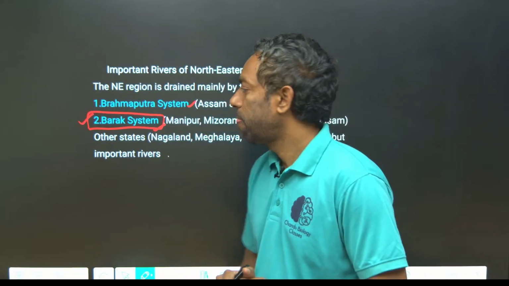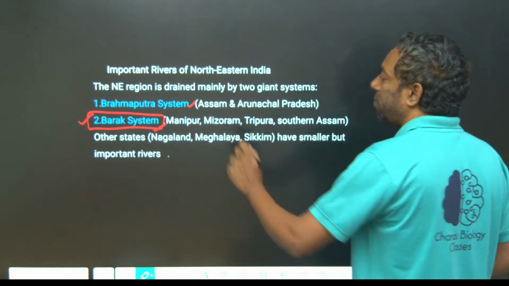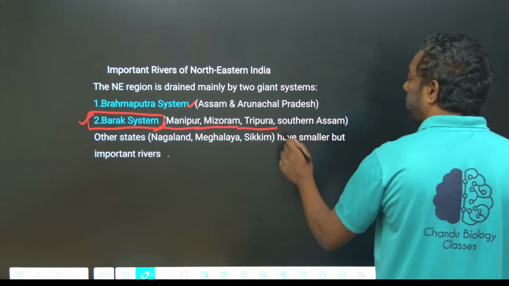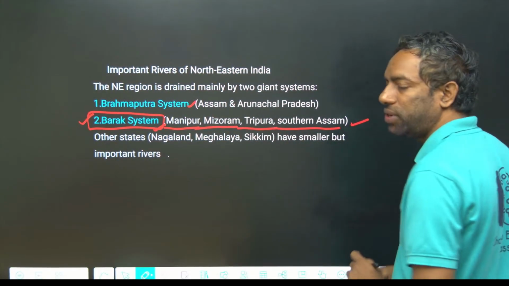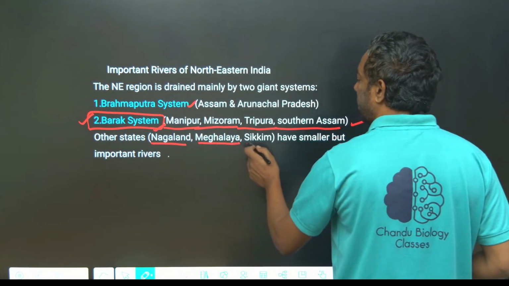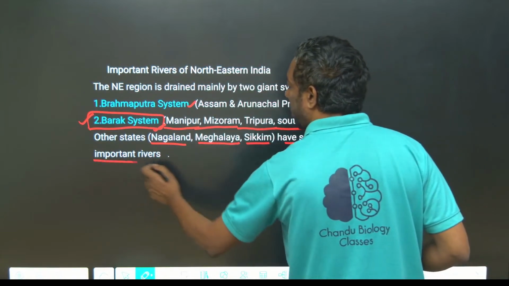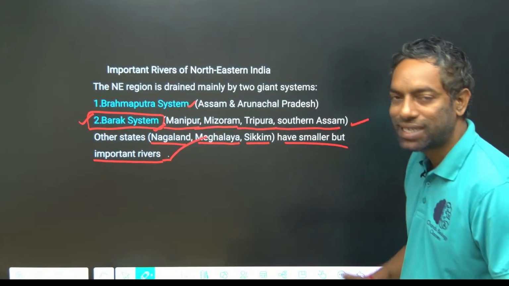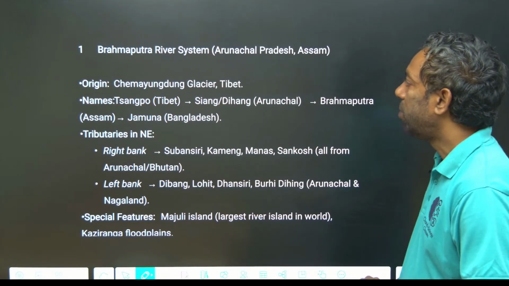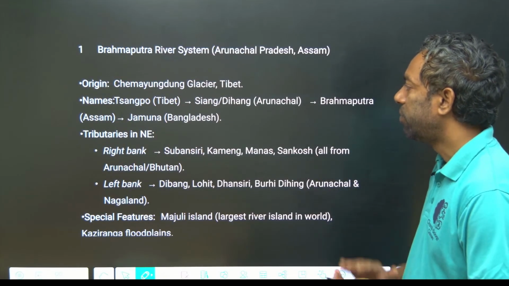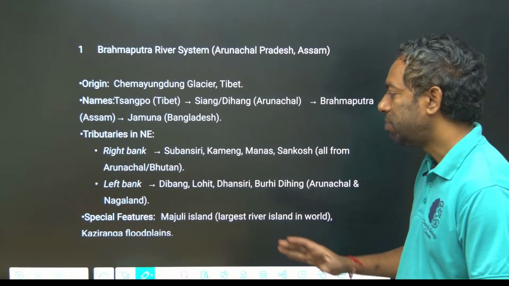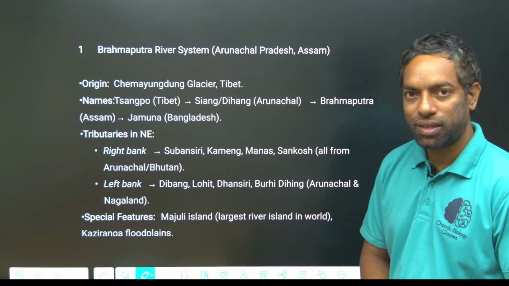The Barak river system originates in Manipur and flows through Mizoram, Tripura and southeastern Assam, four states. Other states like Nagaland, Meghalaya and Sikkim also have small important rivers. We will discuss them. As for the Brahmaputra, we completed where it originates, where it flows, the northeast tributaries, left bank tributaries, and special features, guys.